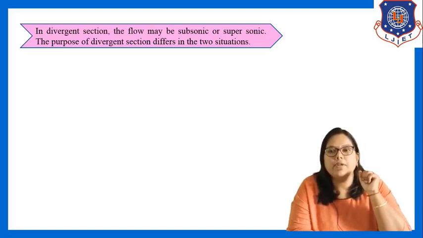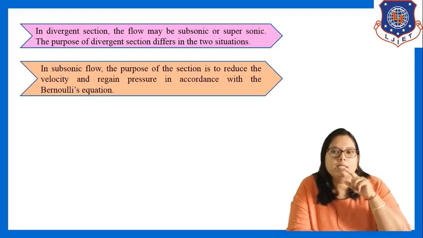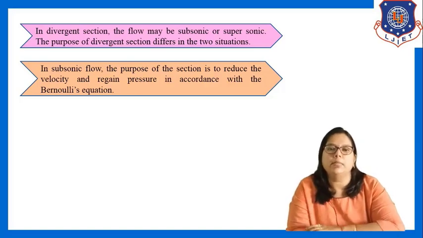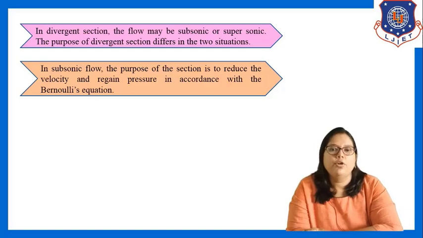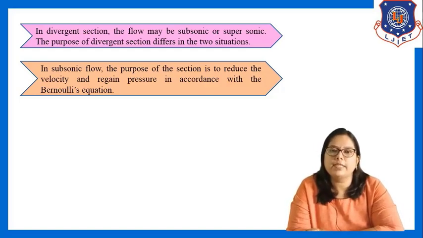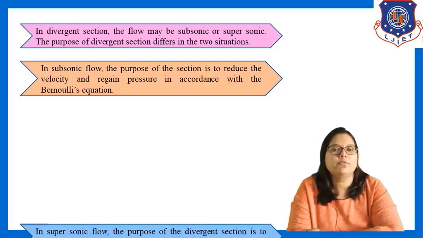The purpose of the divergent section differs in two situations. In subsonic flow, the purpose of the section is to reduce the velocity and regain pressure in accordance with Bernoulli's equation.